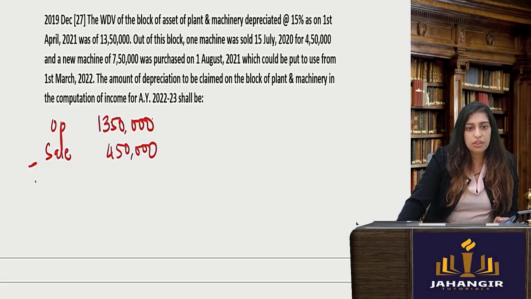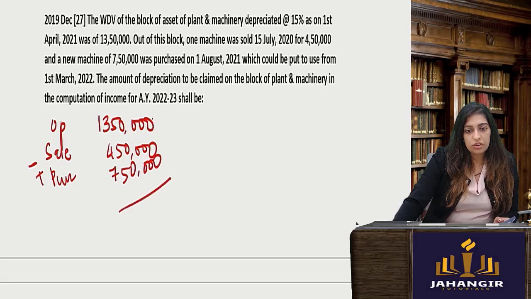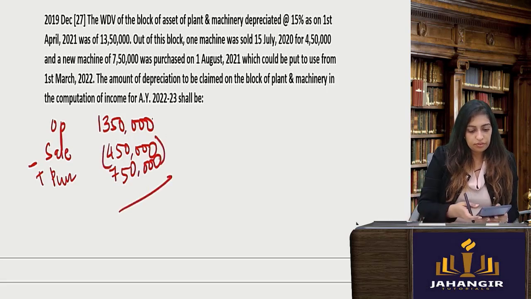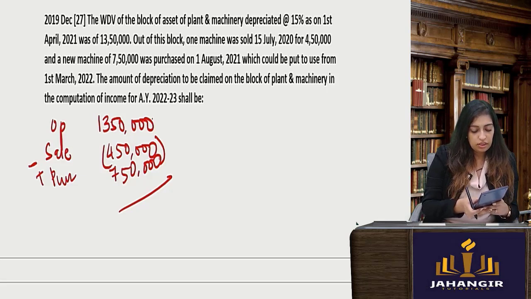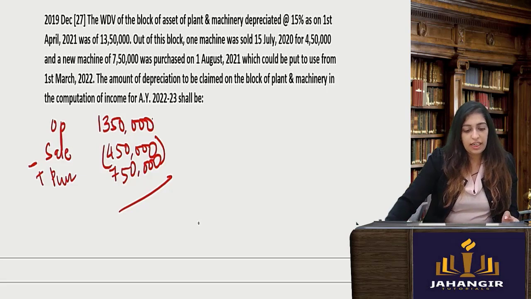New machinery was purchased. Now, whenever you take new machinery, remember you have to always keep in mind when it was put to use. Okay, so let me first find out what is my closing. 13,50,000 minus 4,50,000 plus 7,50,000. 16,50,000.